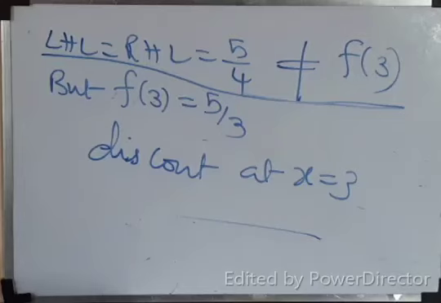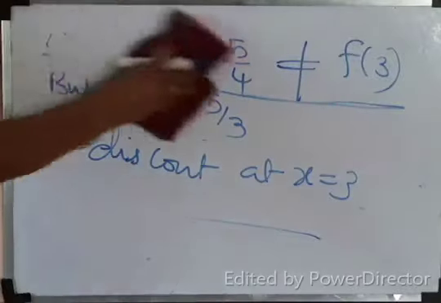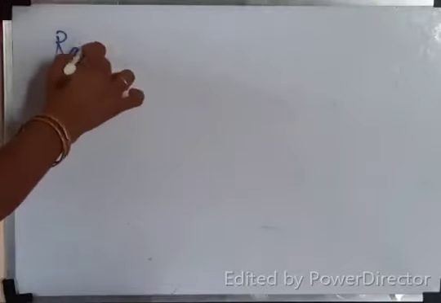Then one more idea is there. One small idea is left over. That is removable discontinuity. Another one is only one very small idea, very easy also.